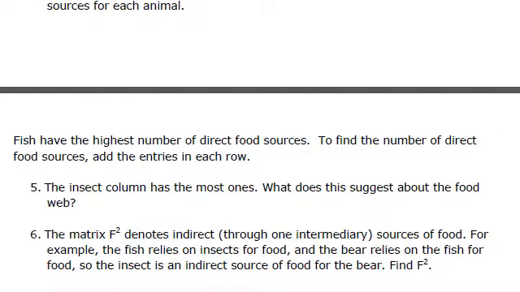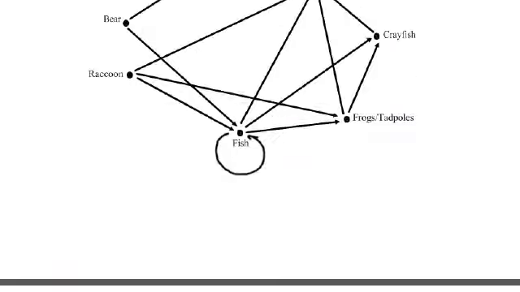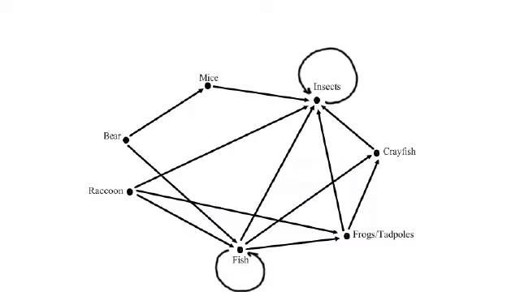Now, when they talk about an intermediary, let's go back to our original matrix. I would say the bears eat insects, not directly, but through an intermediary. So when you create that first matrix and you square it, you illustrate the relationship between a predator, its prey, and the second level prey.